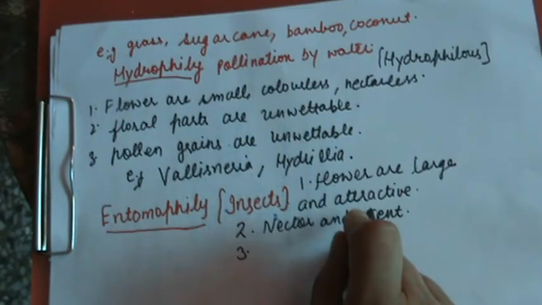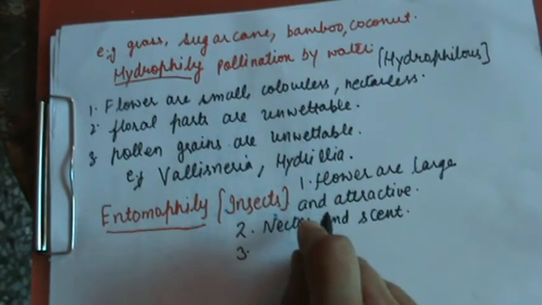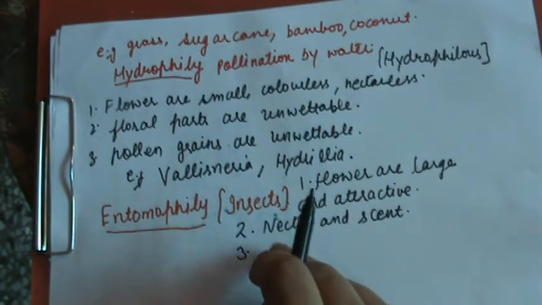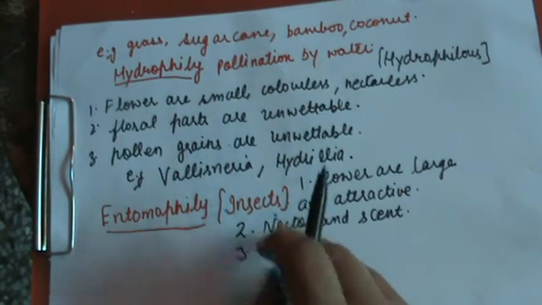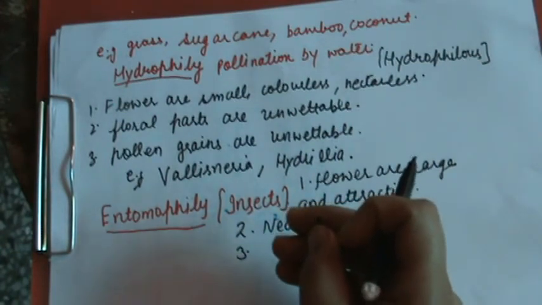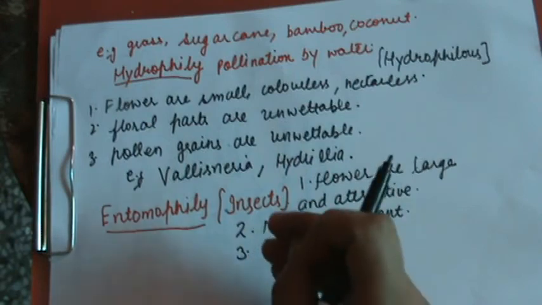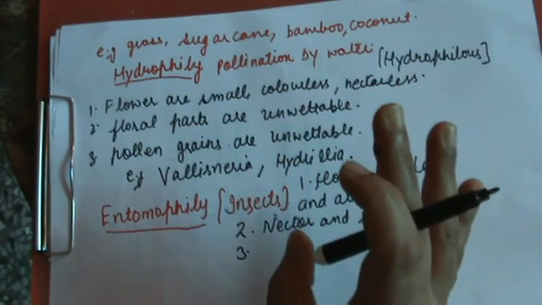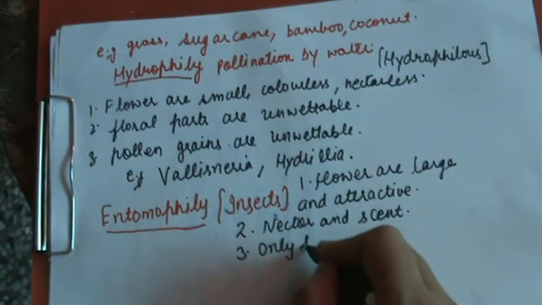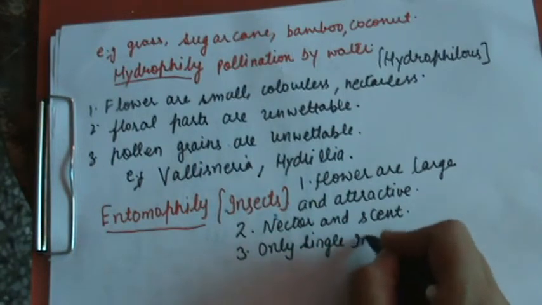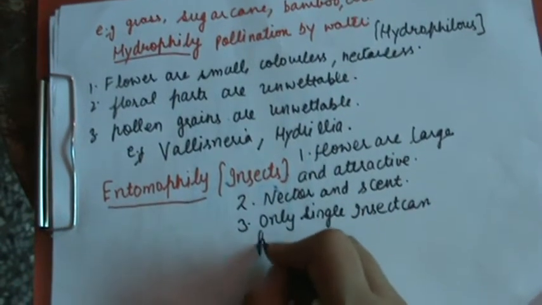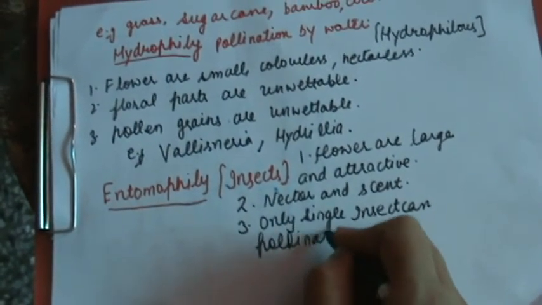ठीक है जी. Next, small flowers. Sometimes the plant may have small flowers, and these small flowers are produced in a bunch, इकट्ठे पैदा होते हैं एक ही bunch के ऊपर to attract the insects. Sometimes they are so condensed together कि only a single insect can pollinate a large number of flowers.